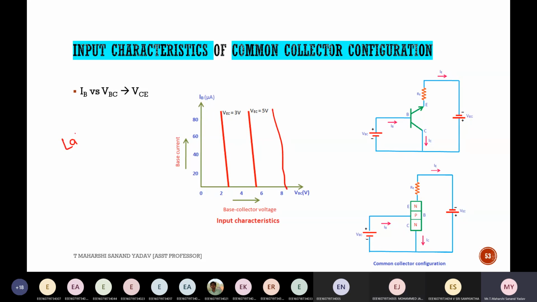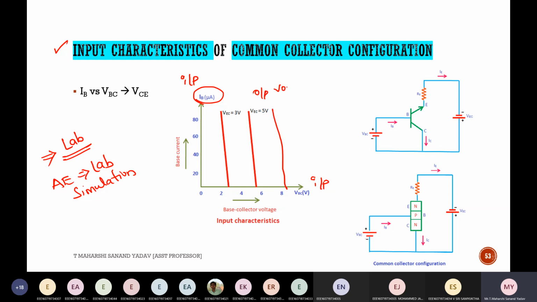You can understand this better during the lab session, because you will have all these characteristics there. In the analog electronics lab, while doing simulation, you can see these characteristics directly. You can vary the values of all the input voltages and currents and get the output characteristics directly through simulation. Once the lab session starts, we shall experiment with these characteristics once again. But till now, just try to understand how I got these characteristics. It is simply input current and input voltage for different values of output voltage.